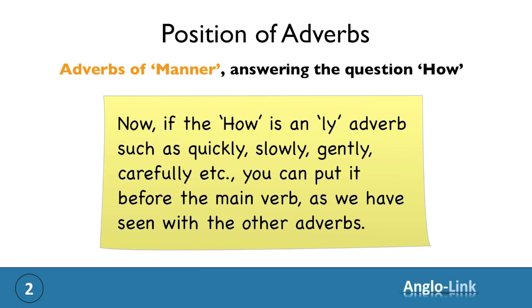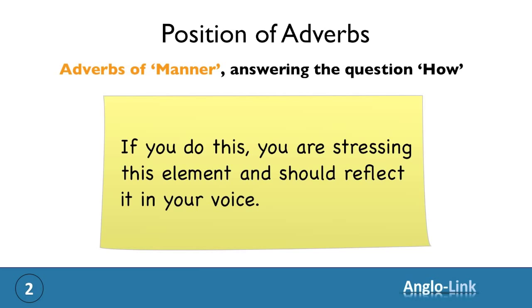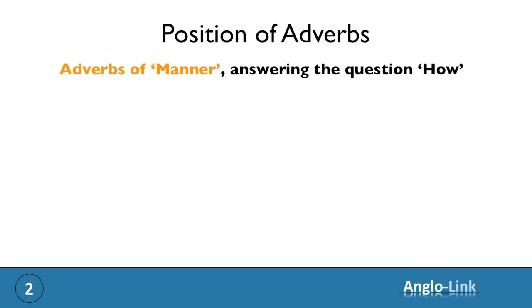Now, if the how is an ly adverb, such as quickly, slowly, gently, carefully, etc., you can put it before the main verb, as we have seen with the other adverbs. If you do this, you are stressing this element, you are emphasizing this element, and should also reflect it in your voice. Let's look at some examples.